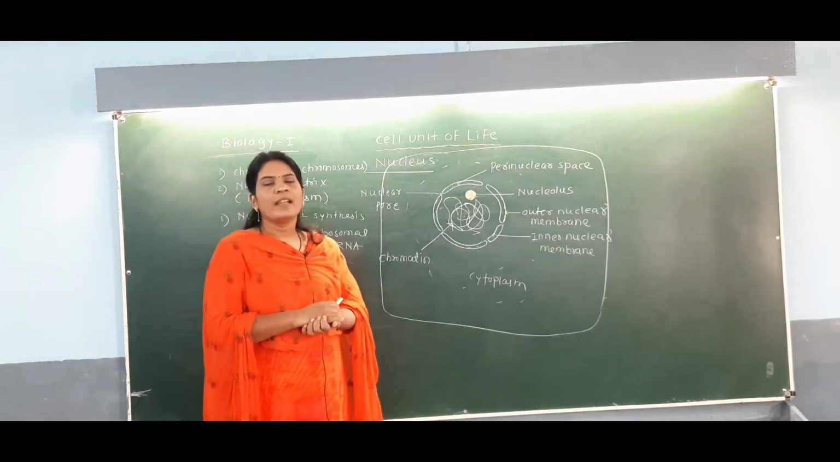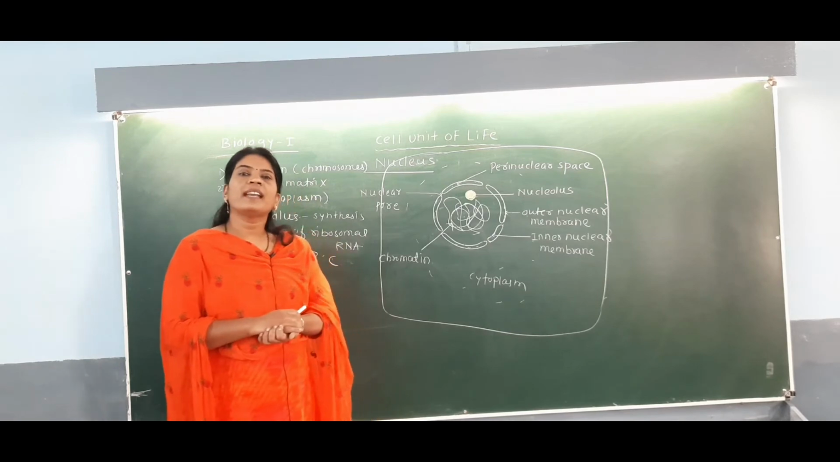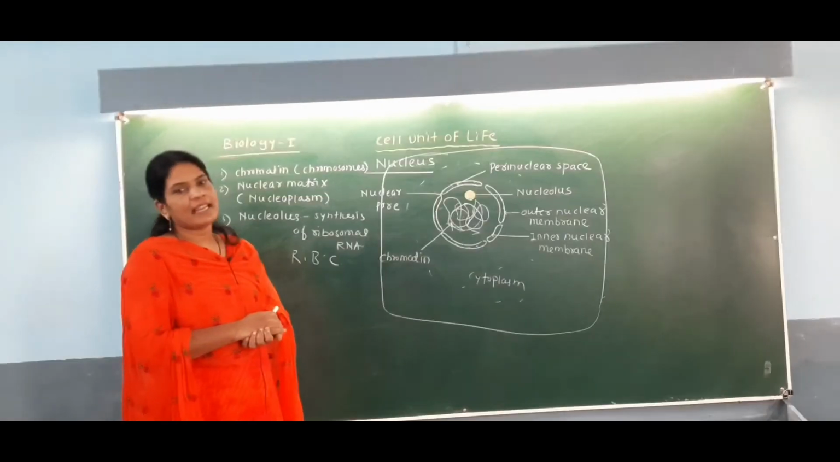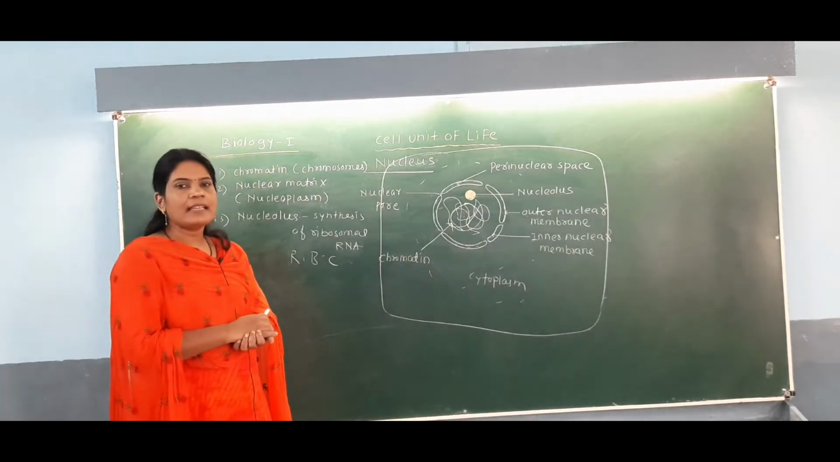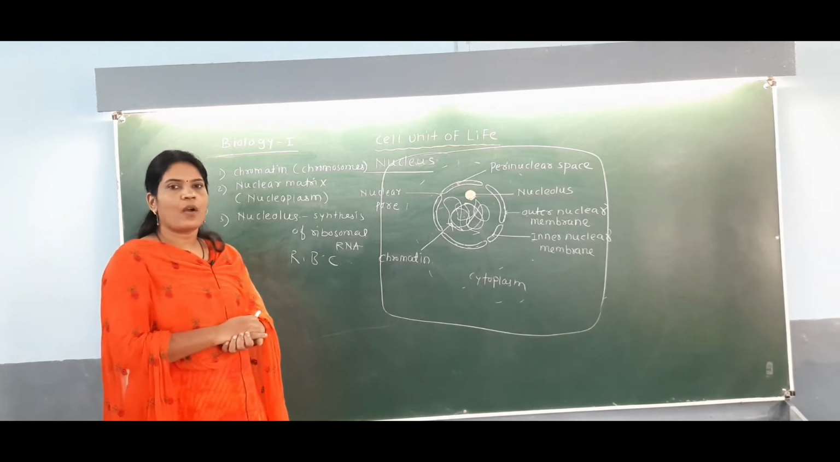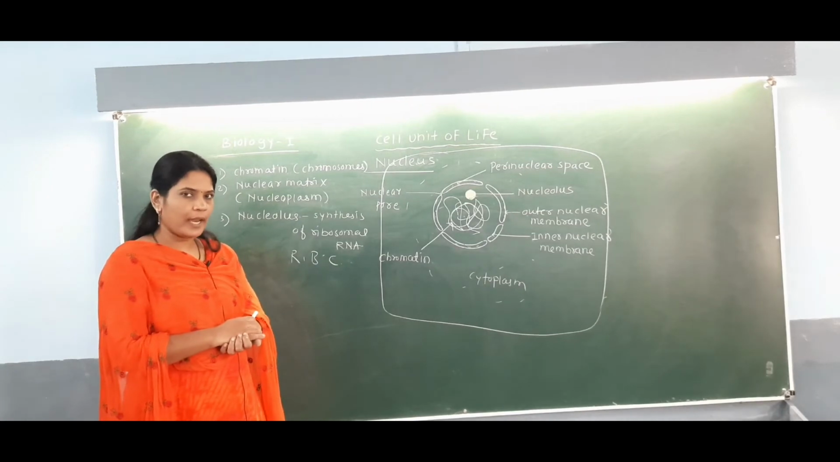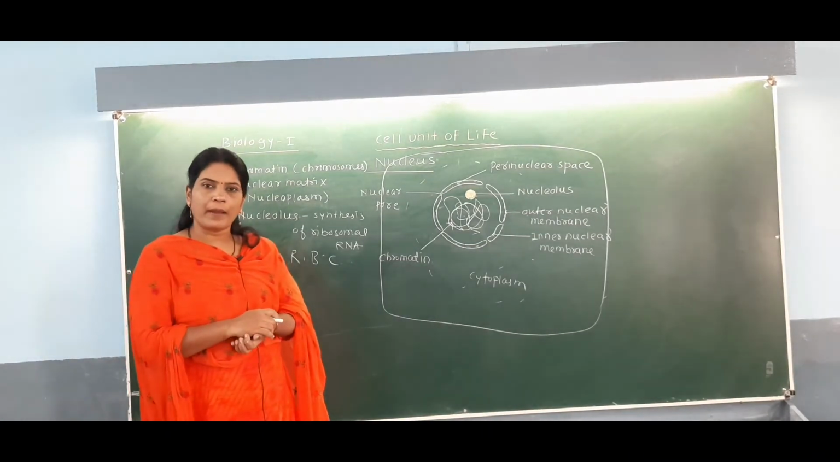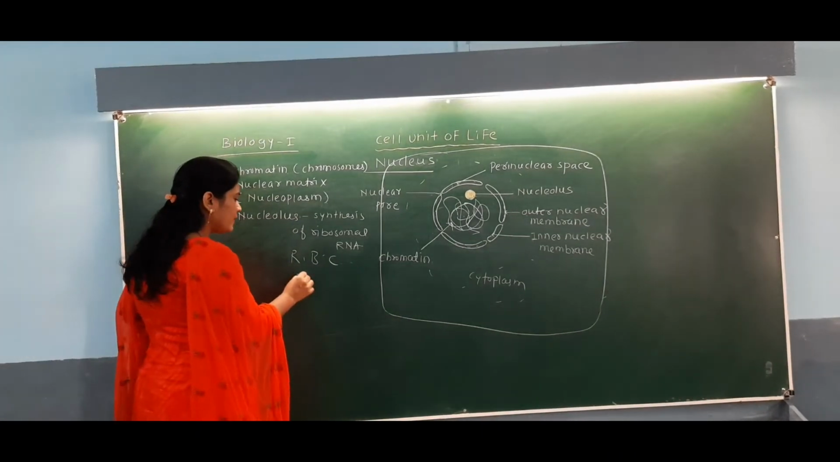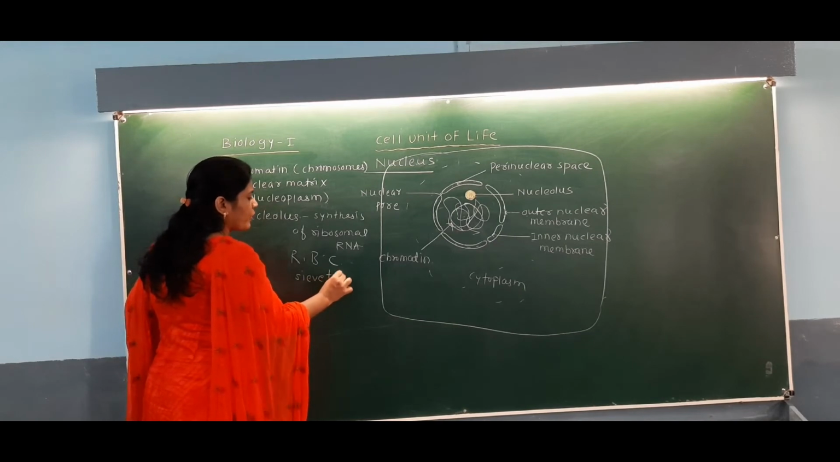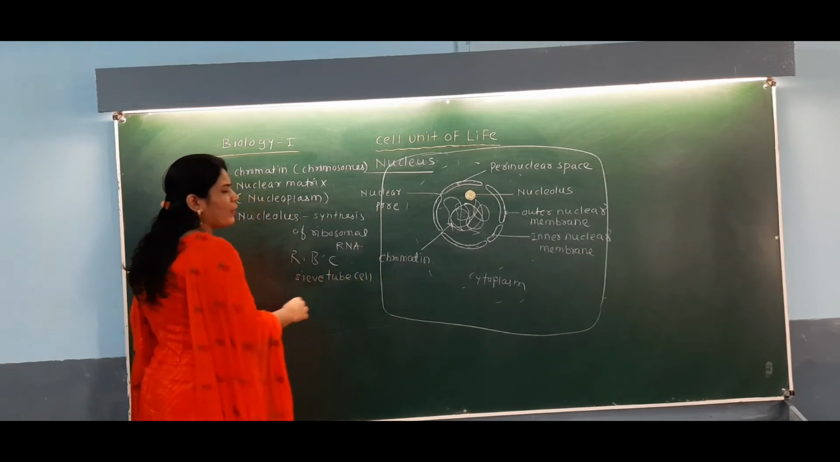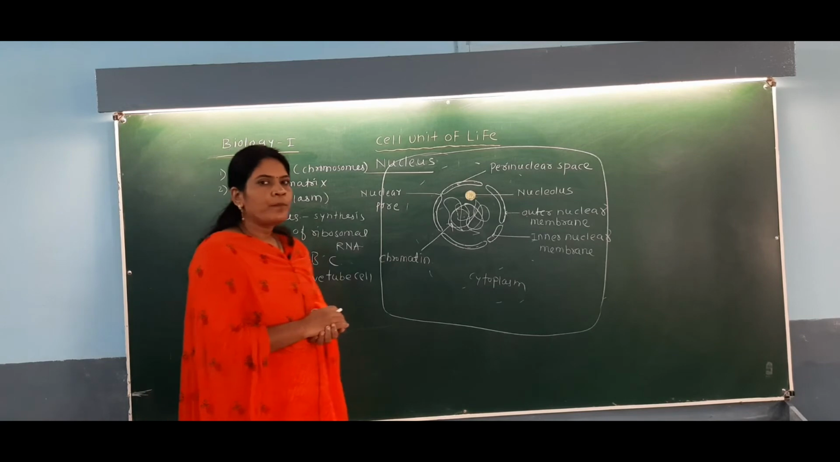RBC of the mammal does not have any nuclei, but there is an exception in the mammals, that is the camel. Camel is a mammal, but it has a nucleus inside the RBC. Other than the camel, which is the exception, all mammals' RBC do not have the nucleus. And one more example, from the plant cell, is the sieve tube cell. Sieve tube cell is an example from the phloem.